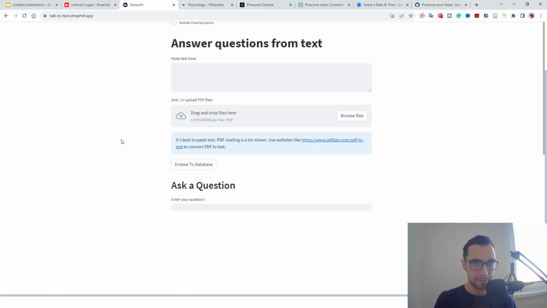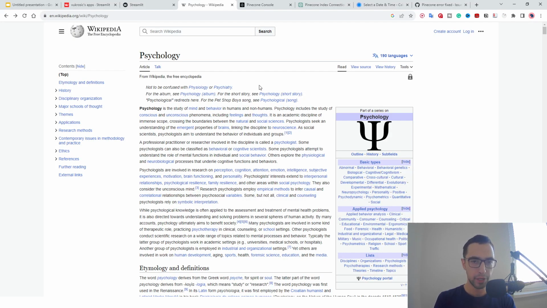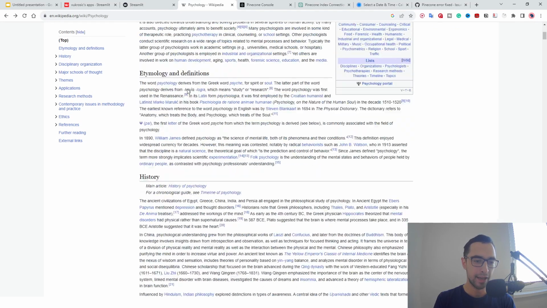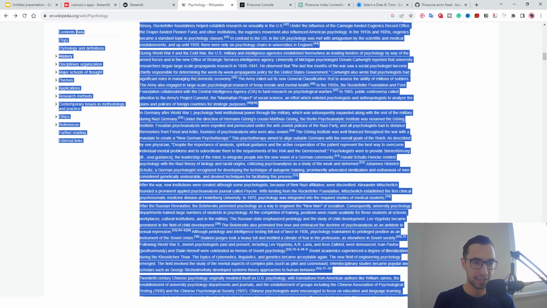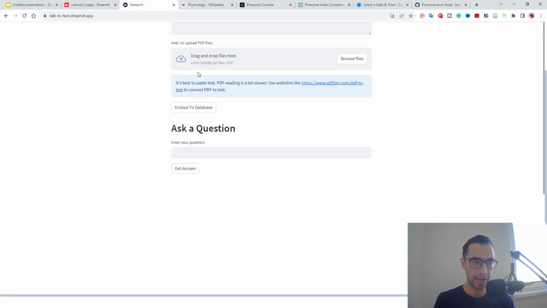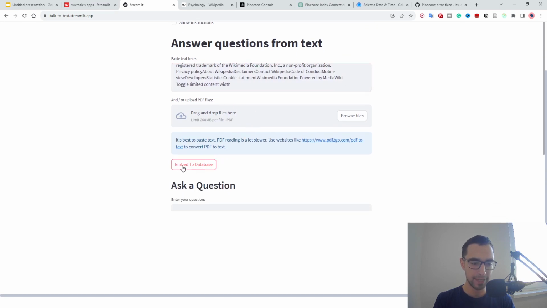I made this app that lets you paste in any amount of text right here, like 300 pages of text, and you can ask a question below here, and it will find the answer inside of that text that you pasted. So if we go here to Psychology Wikipedia, there are around 20,000 words here. I'm just gonna Control A to select everything, and I will go back and paste everything into this paste text here, and I will say embed to database.